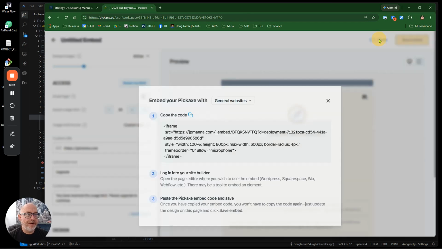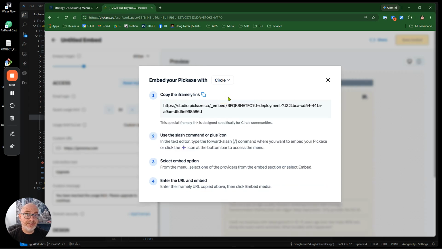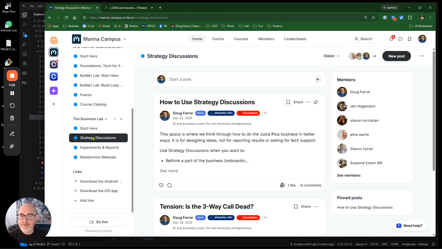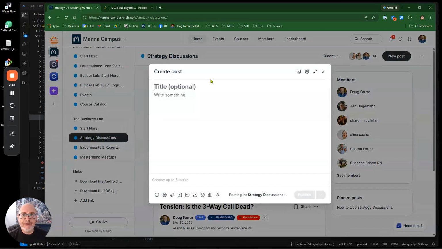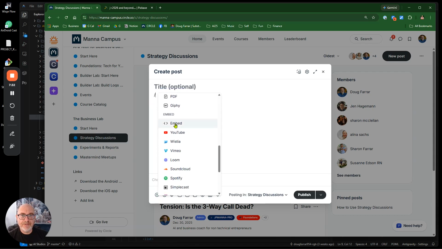Now I can click on share. Then check this out. I can share the link for general websites, or they already have Circle built in. I'm going to copy the link and they give me the instructions. Use the slash command. Okay, so it should be that easy. So I'm going to put it in a pinned post in the strategy discussions. See, that was the wrong way to do it. You don't just paste it in. I need to go plus and then find the embed, which is right here.